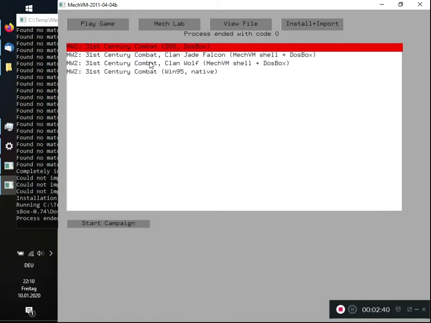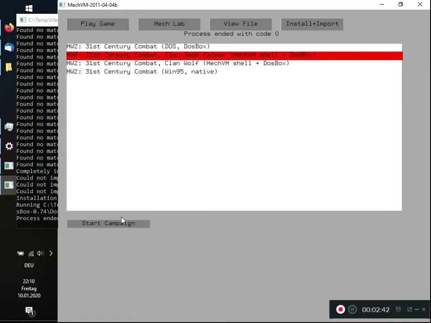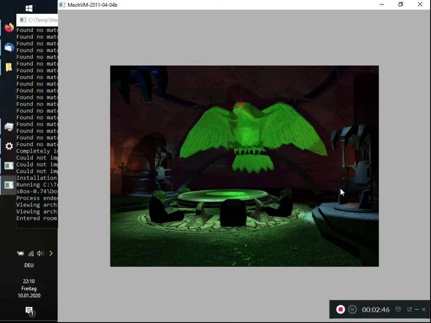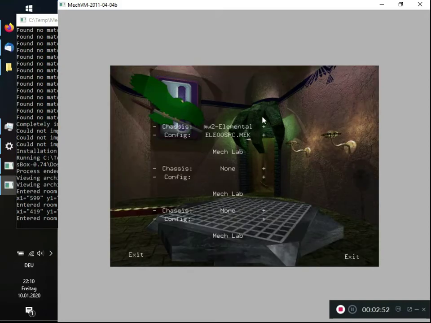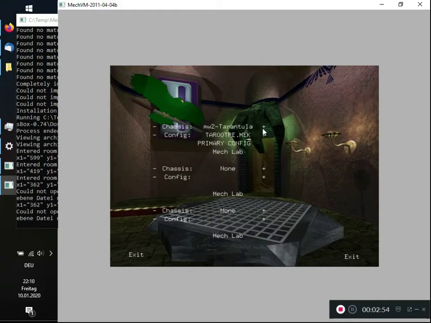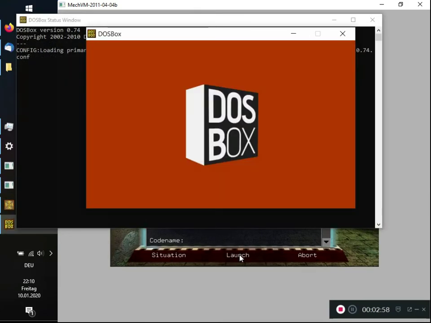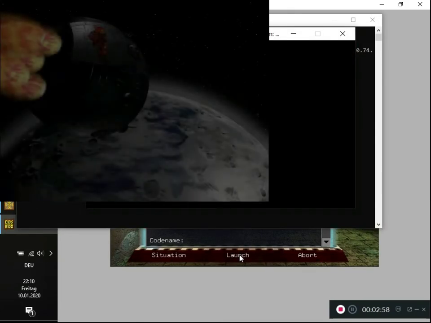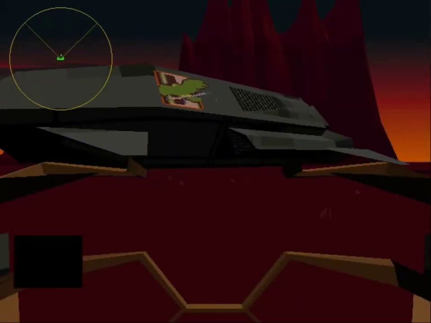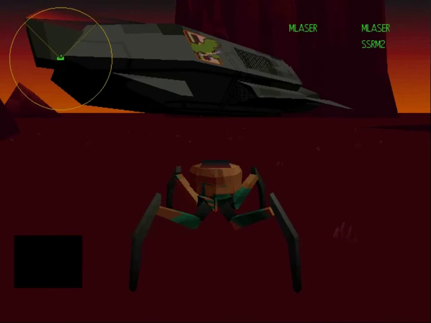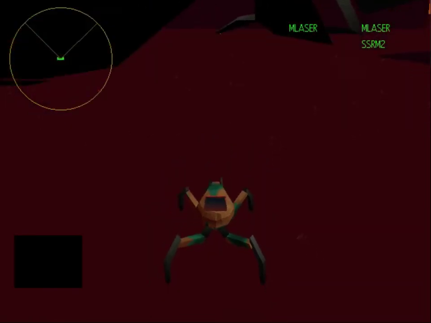I also would like to show you what the other entries in this menu are for. Here we can use MechVM's own shell implementation. Unfortunately, that implementation does not yet include the animations, but the buttons still work the way they are supposed to. This allows us to play the game using Tarantula. And the mission will start normally. As we can see, we are now controlling a 4-legged mech.